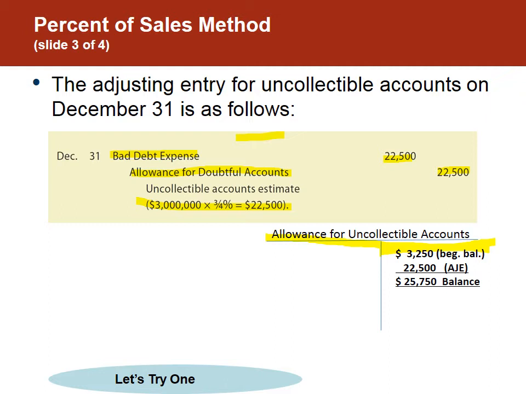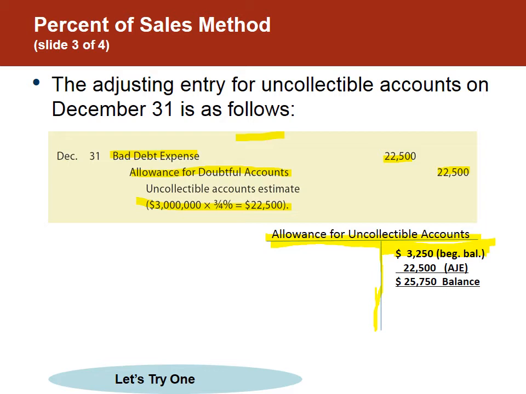Before we try one, I want to pause for a minute. I'm trying to backtrack a little bit to give you some insight into how all of our dots are being connected. As we learned about T accounts in Chapter 2, and as we learned about closing entries in Chapter 3, the allowance for uncollectible accounts is a contra asset. It is not closed.